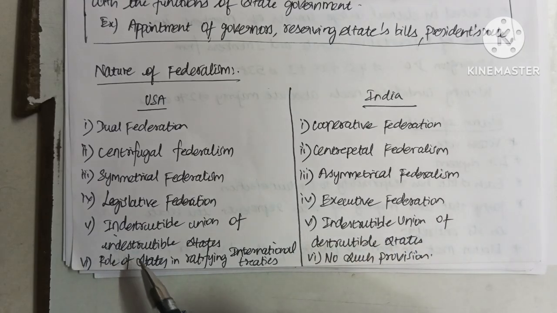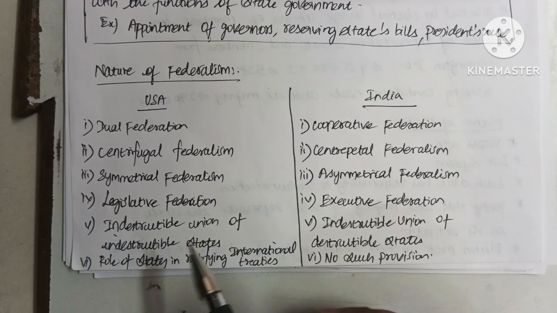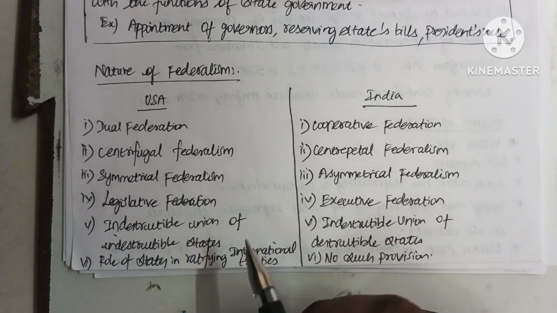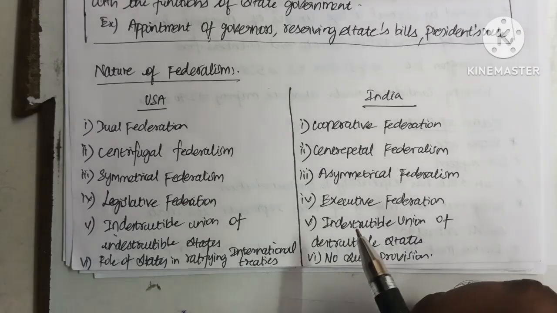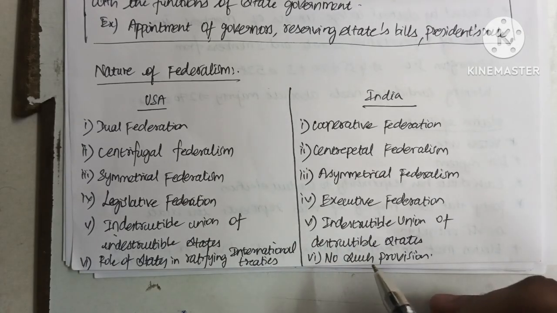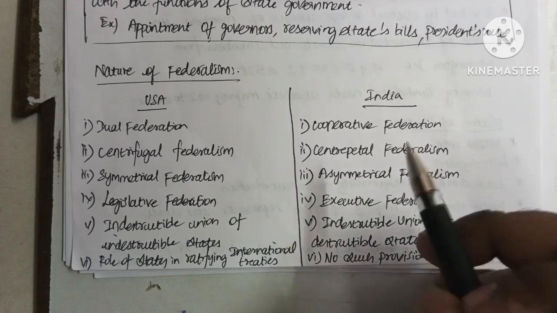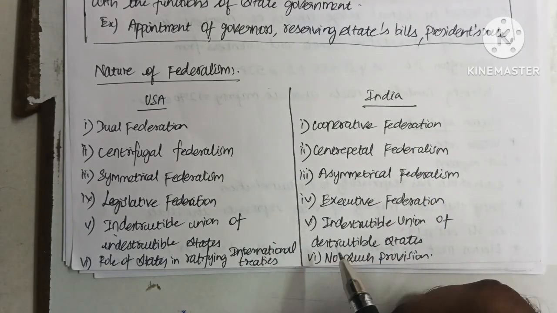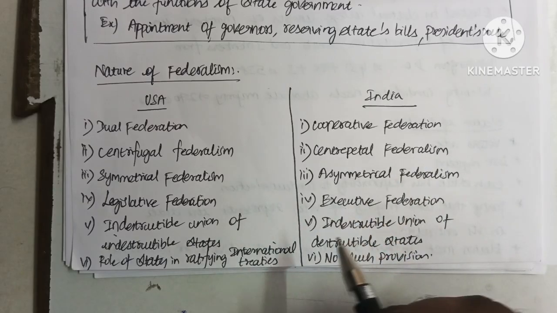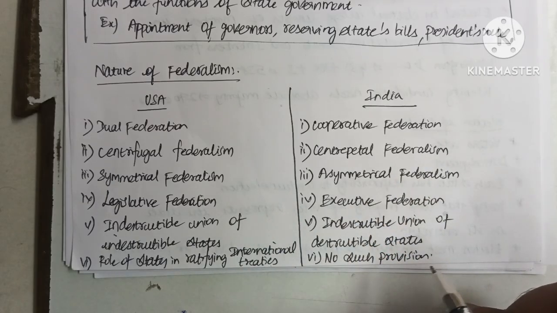And finally, the role of a state in ratifying. In the USA, the state government plays a role in ratifying international treaties or agreements at an international level, but no such provision is there in India. In India, the states do not have any special ratifying power with respect to international treaties and agreements.